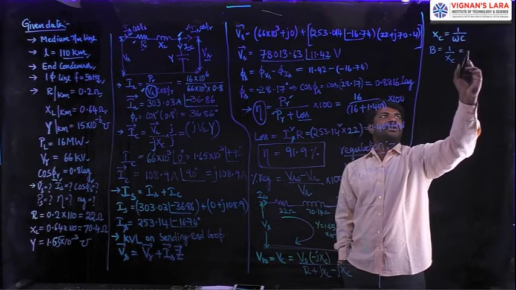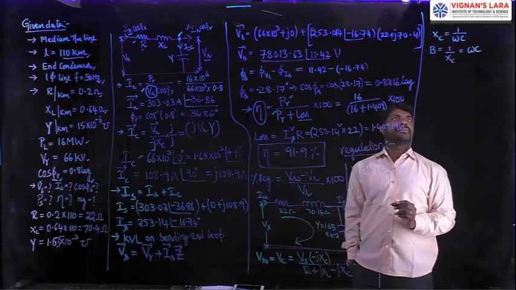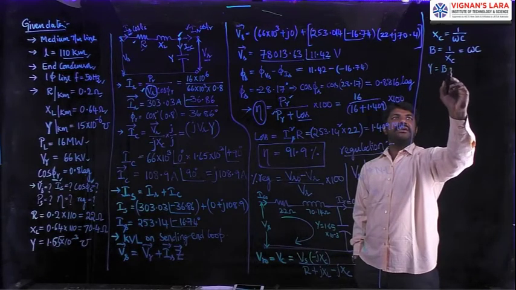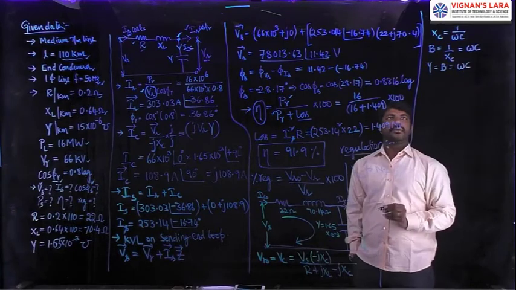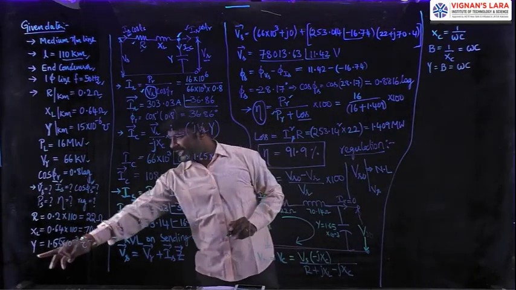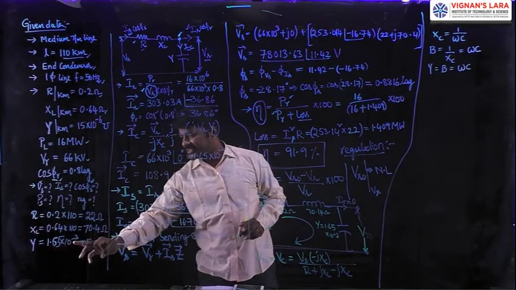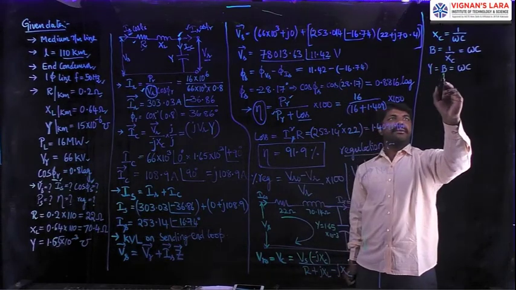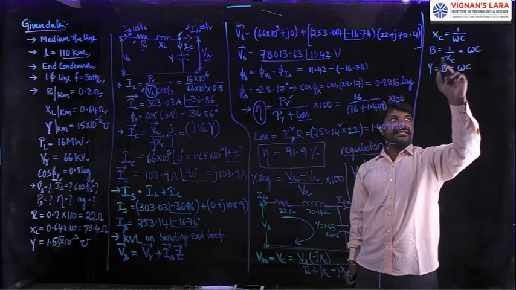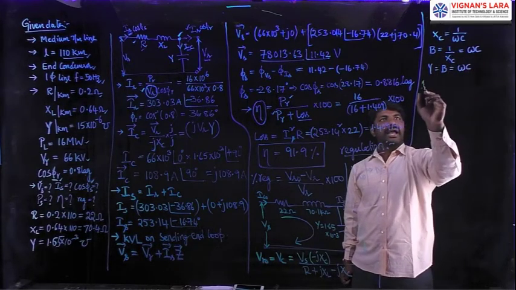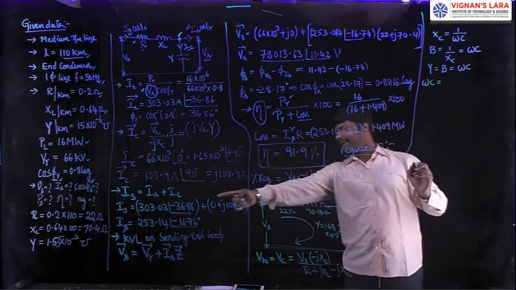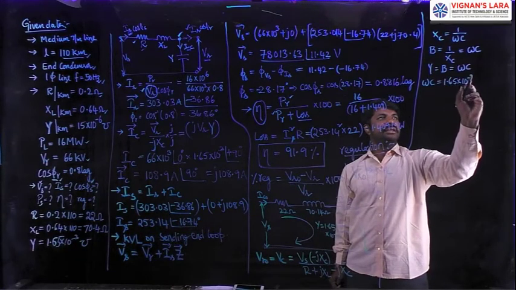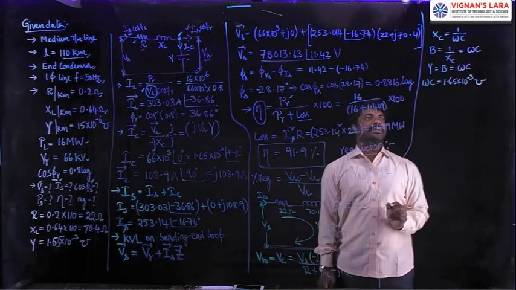What is 1 by Xc? 1 by Xc is omega C. Then you know the value of this Y. Y is equal to, in this case, B, which is equal to omega C. So whatever the value of this Y we know here, 1.65 into 10 power minus 3 mhos, it is nothing but B, which is 1 by Xc, nothing but omega C. So I can write this omega C as our calculated value Y, 1.65 into 10 power minus 3 mhos.